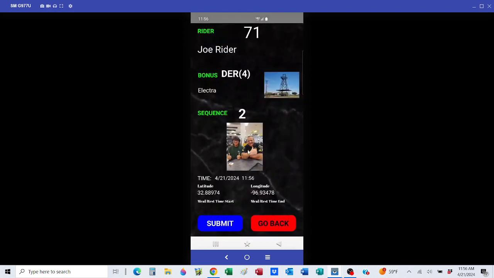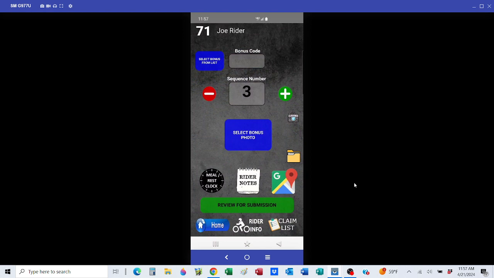Bonus code, sequence number, picture, 3 main things for any bonus. There's the timestamp, location, submit. And we move on. And that's all there is to it.